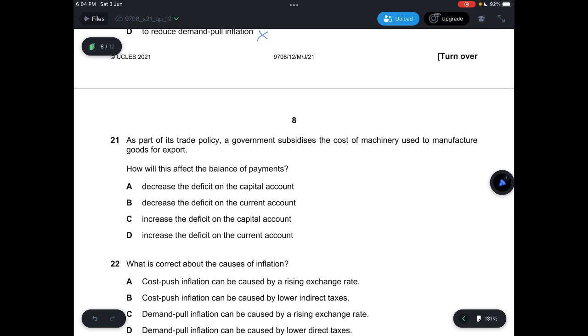and then you don't have to pay for the cost of the machinery, basically. So A, it says decrease the deficit of capital account, which is not correct. So B, it says decrease the deficit of current account, which is correct. C, D, it says they will increase the deficit, which is not correct. So answer is B.